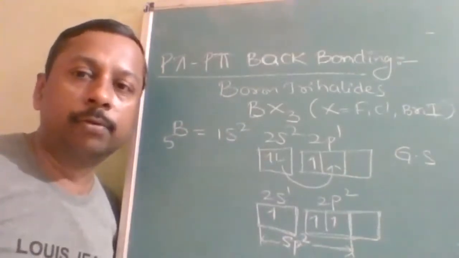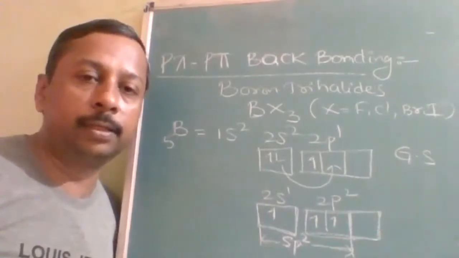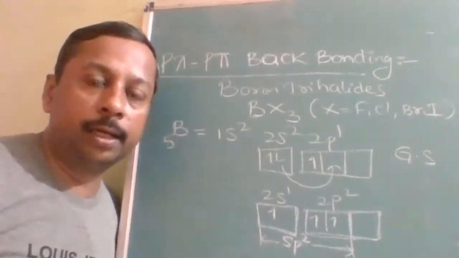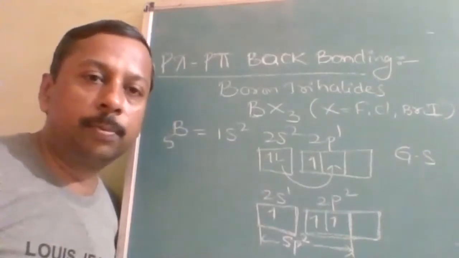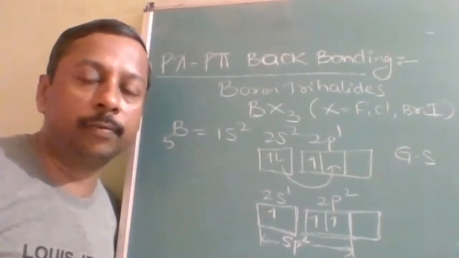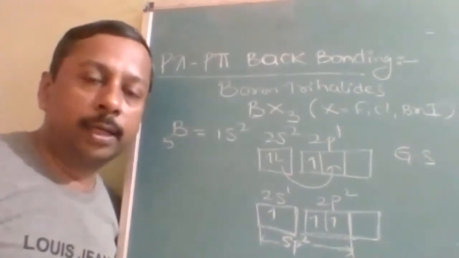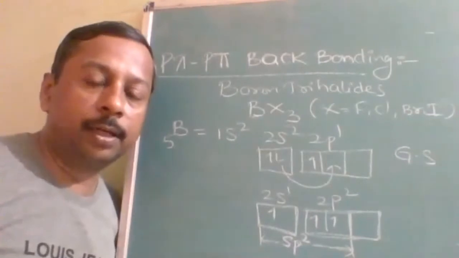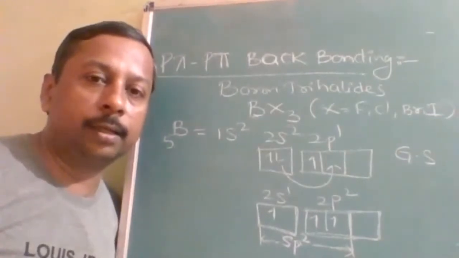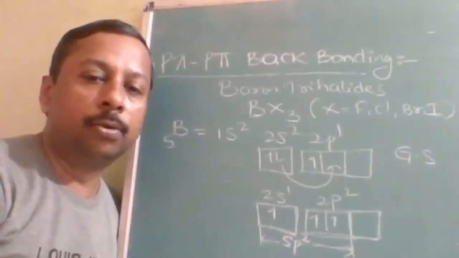So if the question comes, what is the reason behind p pi back bonding? In boron trihalides, boron does not possess an octet. It is hypovalent, electron deficient, so it cannot get the octet. Hence, to attain the octet, it forms p pi back bonding. So note down up to here.